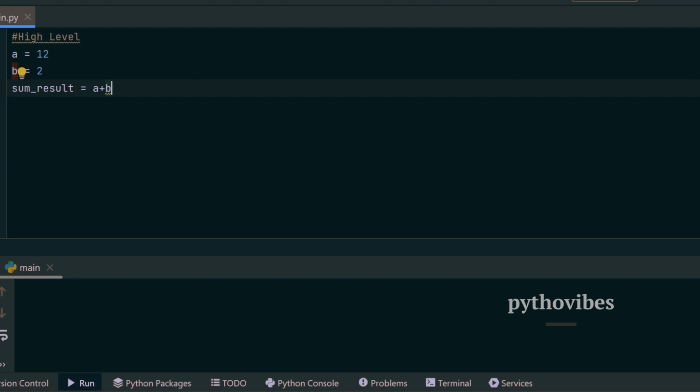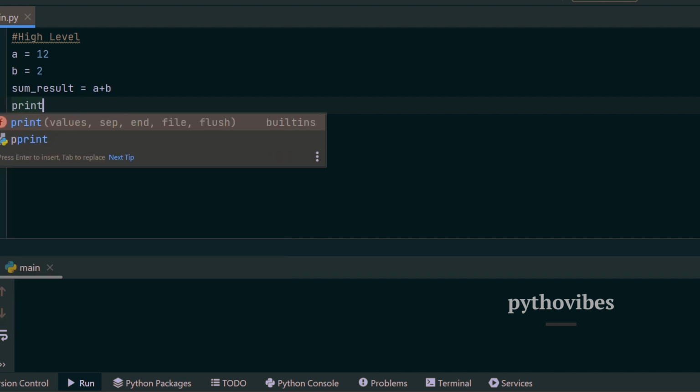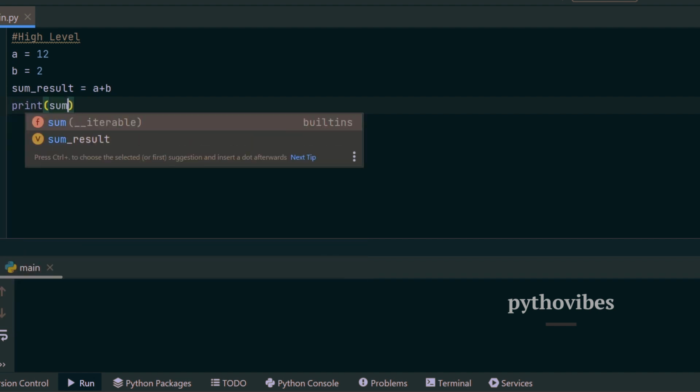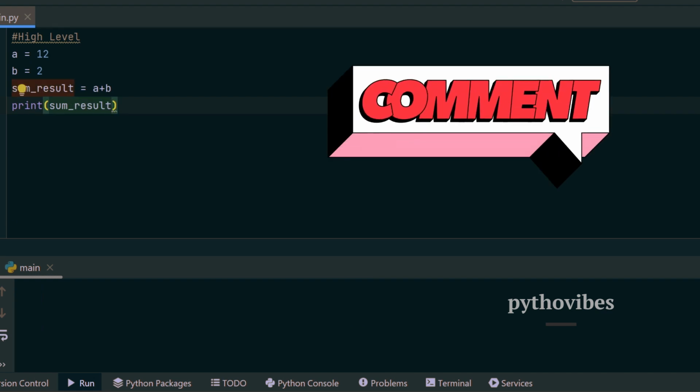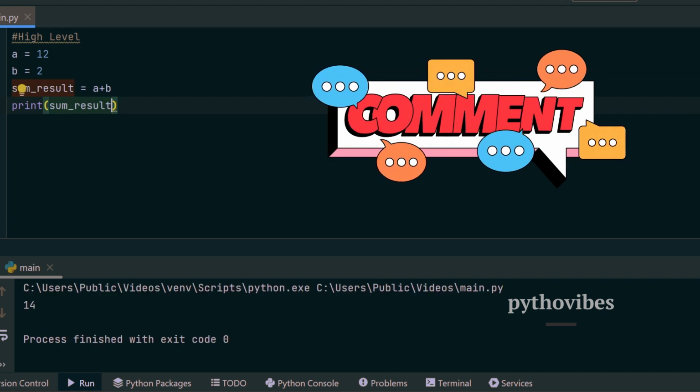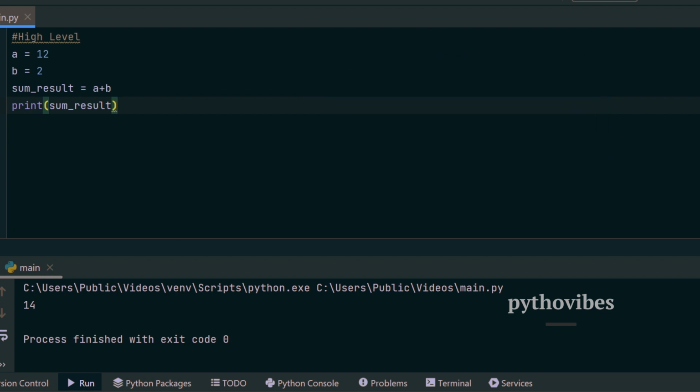There are two variables and each has its own value, and we are summing up the two values and capturing the result into another variable called sum result. If we print the sum result, we can see that the addition of these two values will come as our output. So when we say it's a high-level language, Python syntax is clean and easy to understand, just like a natural language like English. That is how we can say that Python is a high-level language.